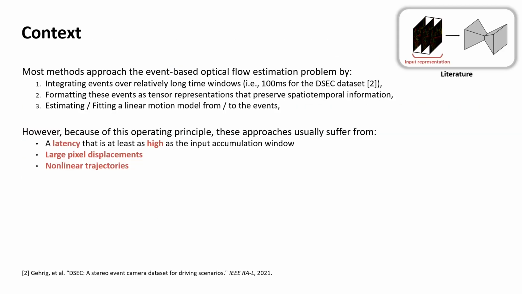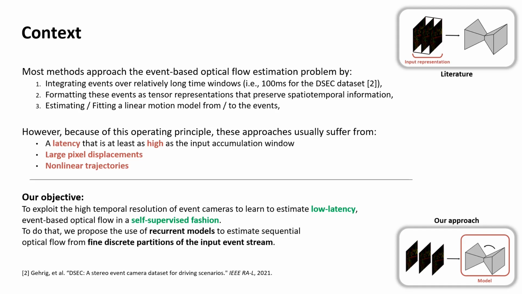If we look at the literature, most methods approach the event-based optical flow estimation problem by following the next steps. Firstly, they accumulate events over relatively long windows with sufficient displacement. Secondly, they format these events as tensor representations that not only preserve spatiotemporal information, but also that are compatible with artificial neural networks. Lastly, they estimate optical flow from these representations. Despite the high levels of accuracy reported, these methods usually suffer from high latency, large pixel displacements, and nonlinear trajectories in the input windows. In this work, our aim is to exploit the high temporal resolution of event cameras to learn to estimate low latency event-based optical flow in a self-supervised fashion.